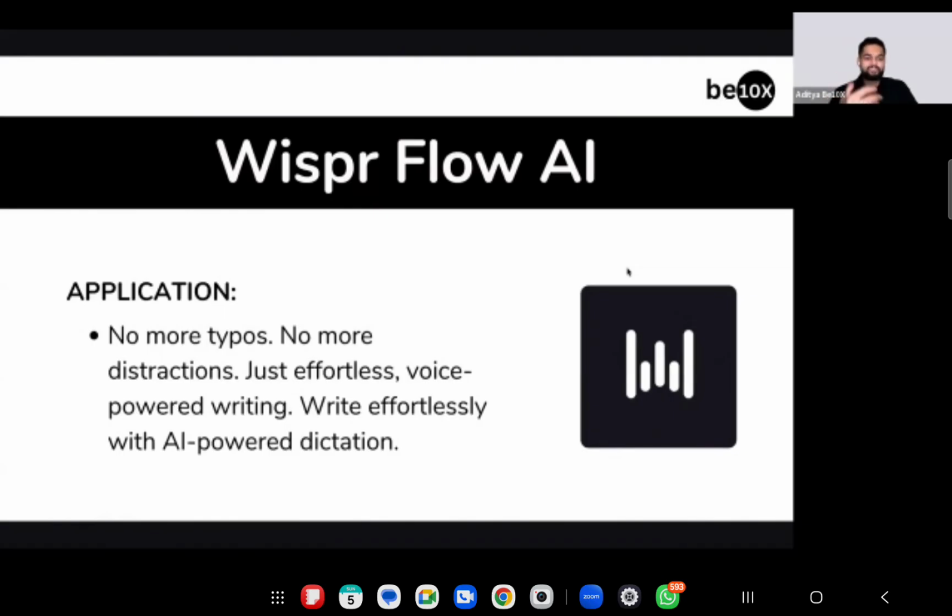For creating an application or a website, you need to do UI UX, right? You need to do front end code, you need to do back end code. And you need years of experience to do that. Who feels that's correct? You need years of experience to do UI UX, to do front end, to deploy, and to do back end, right?